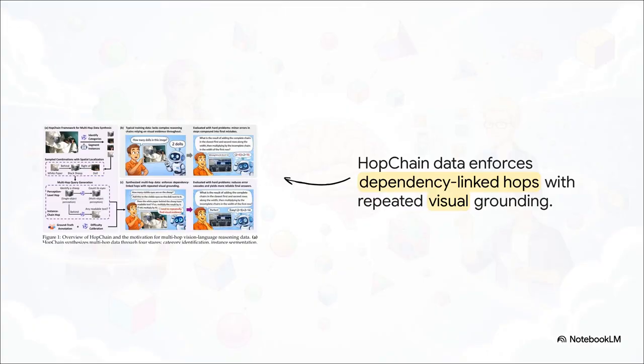And here you can see what happens when you train a model with this new kind of data. The model gets a really tricky question. Find the sheep, count its eyes, then find the paper behind the sheep, and finally, check if there's any text on that paper. And because it's been trained on this method of constantly regrounding itself in what it sees, it just follows each step, one by one, and nails the answer.